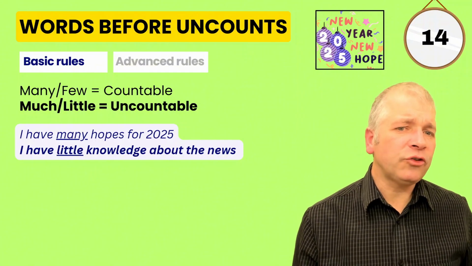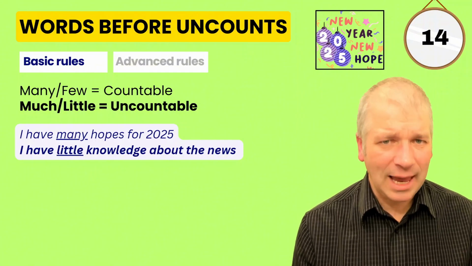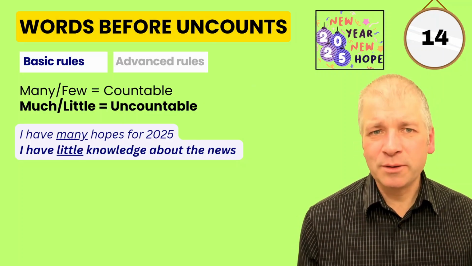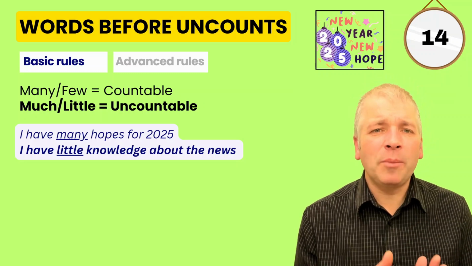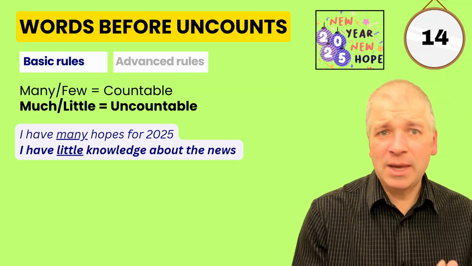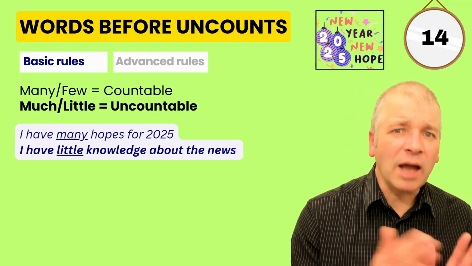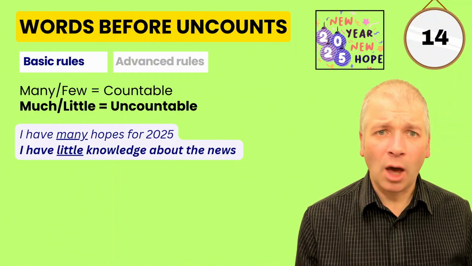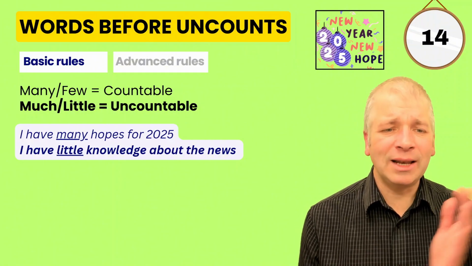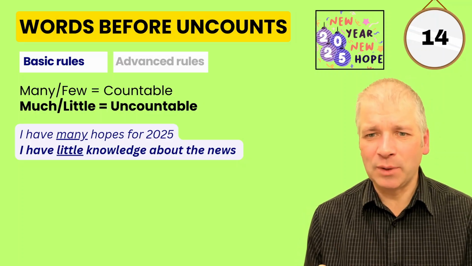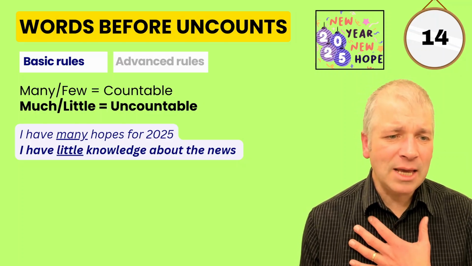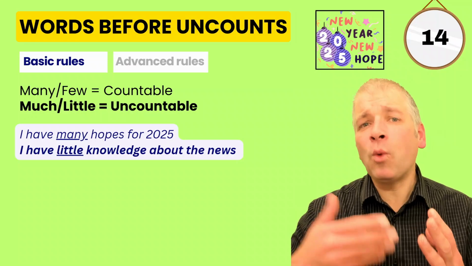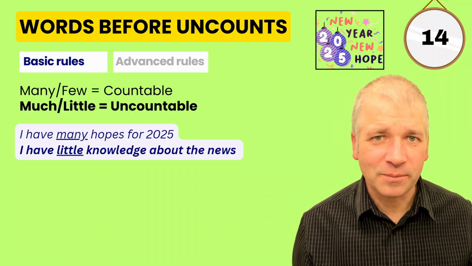Now let's go on to words that come before uncountable words. There are some words that we commonly use, such as determiners, which change depending upon whether we are describing a countable noun or an uncountable noun. And here's one example. Many and few go with countable nouns. Much and little usually go with uncountable nouns. For example, with many, I have many hopes for 2025. And that means more than one hope. One, two, three, four, five hopes.